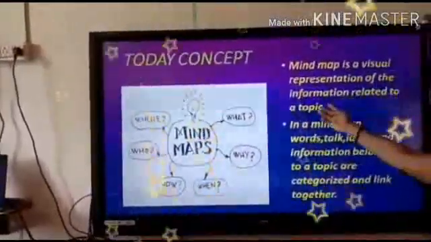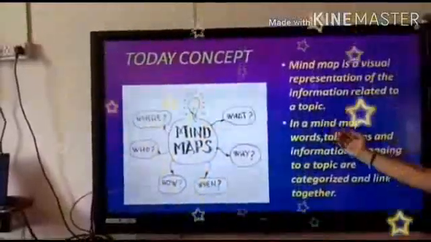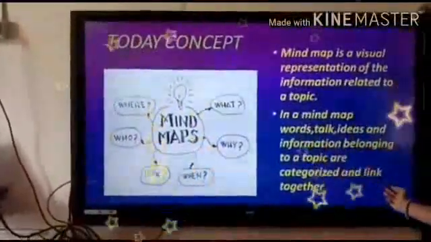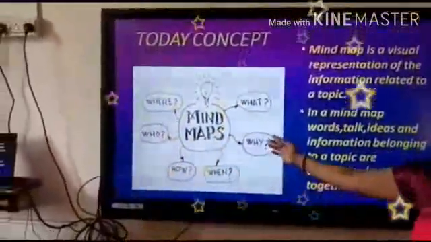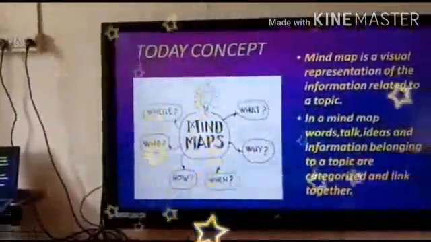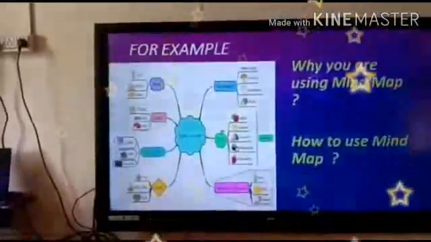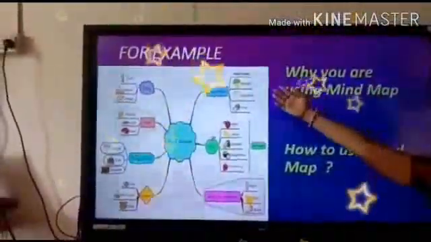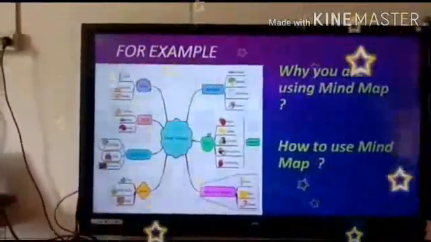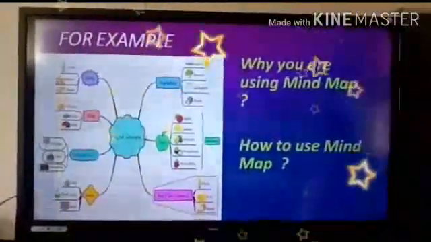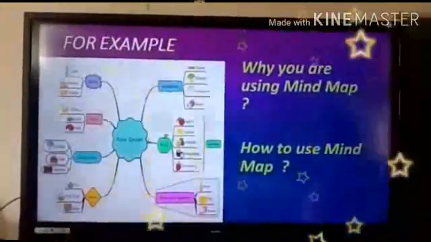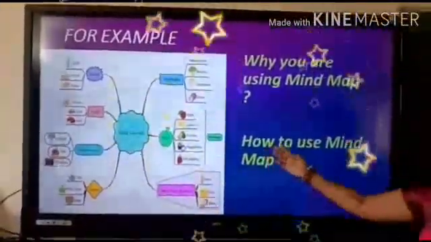A mind map is a visual representation of information related to a topic. In a mind map, words, talks, ideas and information belonging to a topic are categorized and linked together. Then, a mind map is hierarchical and shows the relationship among pieces of the whole. For example, why are you using a mind map? You have 4 points: information is very well organized and memorable. Maps are unique for the individual student.